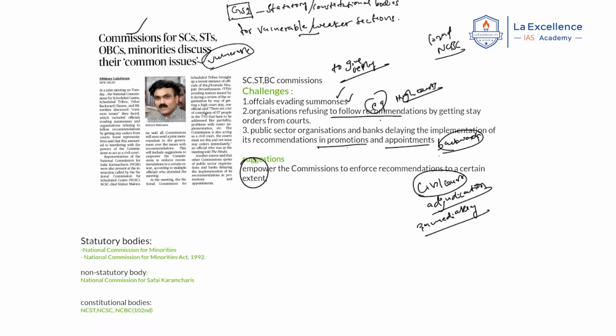Now coming to the prelims perspective, you have to know certain things because certain bodies are mentioned in this article. In the article it is mentioned about the National Commission for Minorities. Don't confuse: the National Commission for Minorities is a statutory body, okay? It is not a constitutional body. It was established under the National Commission for Minorities Act of 1992.